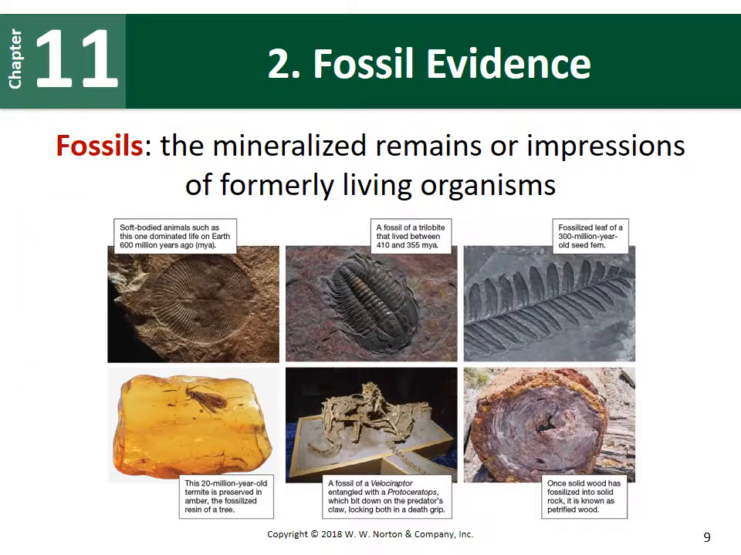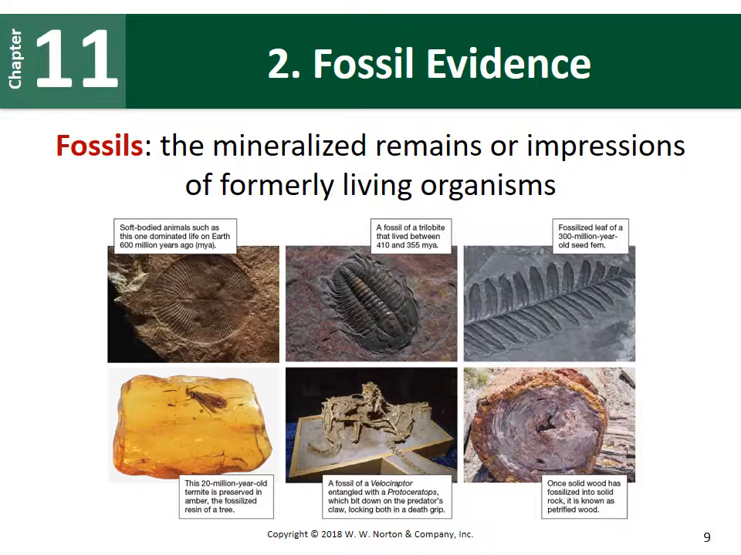The second line of evidence that we're going to look at is the fossil evidence. So a fossil is a mineralized remain or impression that comes from a formerly living organism. So here are some examples of different types of fossils.